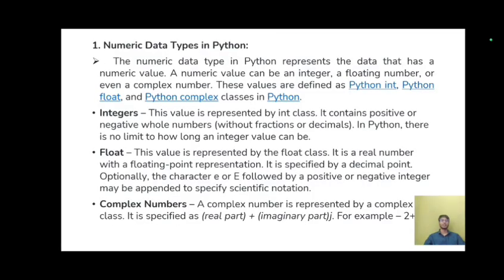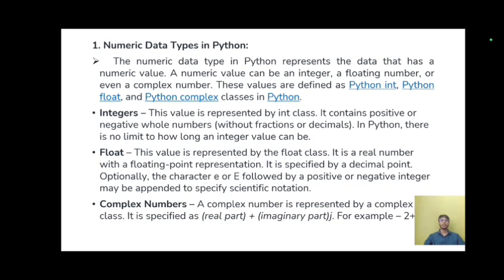Numeric data types in Python. The numeric data type in Python represents data that has a numeric value. A numeric value can be an integer, a floating point number, or even a complex number. These values are defined as Python int for integers, Python float for floating point numbers, and Python complex for complex numbers. These are the classes in Python.